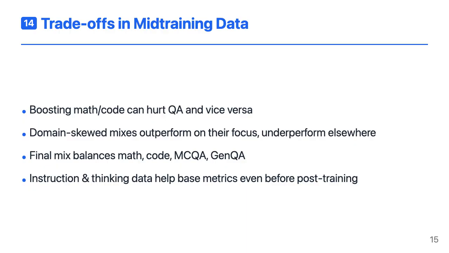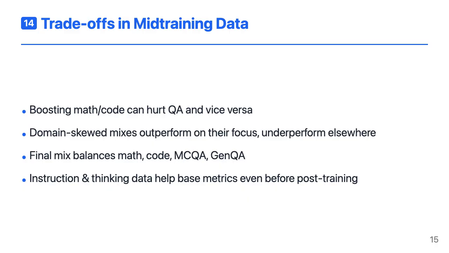One of the key findings from mid-training is that there are real trade-offs between domains. If you heavily skew the mix toward math and code, you can get excellent gains on those tasks, but you lose performance on multiple choice and generative QA. If you skew toward QA and instruction data, you don't gain much on QA, and you hurt math and code. The final Dolmino mix is a compromise that balances these domains.